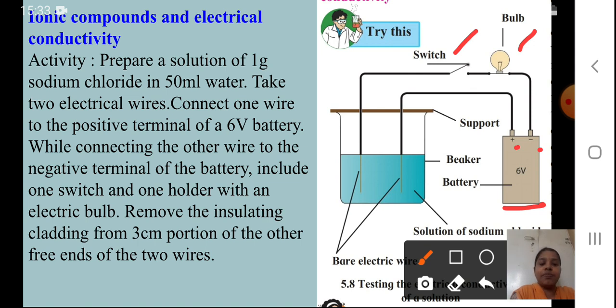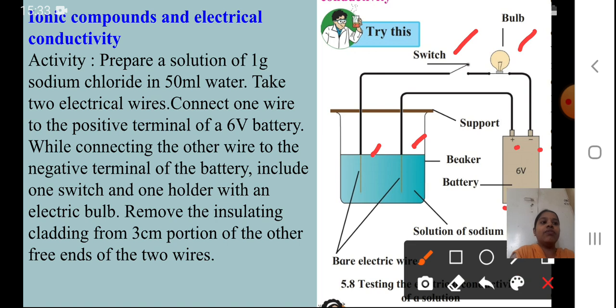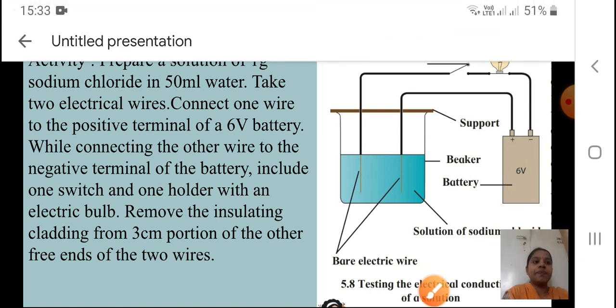Next, remove the insulating cladding from a 3 cm portion of the other free ends of the 2 wires. So I am going to remove that cladding. How much do you have to remove? 3 cm portion of the free ends, and I have to make the free ends bare so that I can insert them inside my solution. Okay, now we'll see.